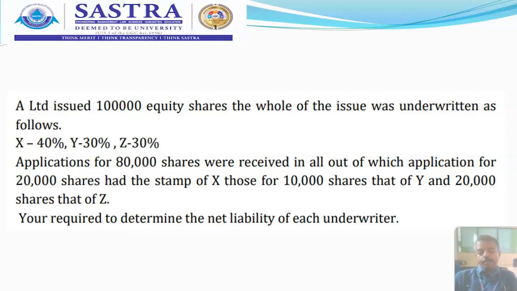And now let me draw your attention to take the gross liability of the companies. So total number of shares to be issued are 1 lakh shares, which is given in this question itself, which I am showing you now in the slide. So of these 1 lakh shares, the underwriting company X, company Y and company Z have taken the liabilities in the ratio form, that is 40%, 30% and 30%.